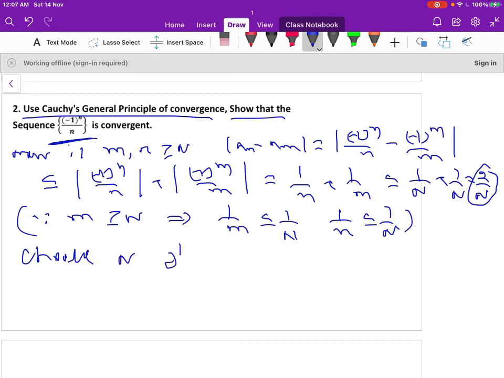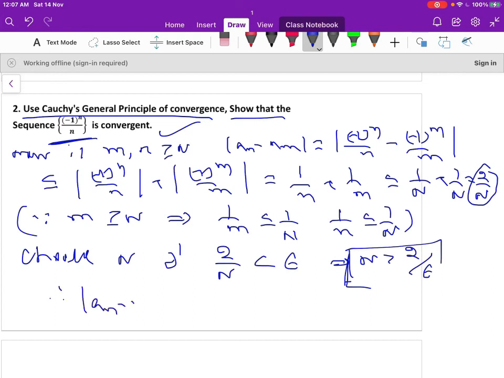Now choose N such that 2 by N is less than epsilon. So this implies N greater than 2 by epsilon. For all N greater than 2 by epsilon, the given sequence is a Cauchy sequence.